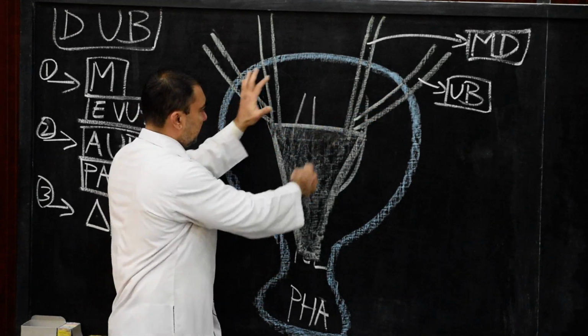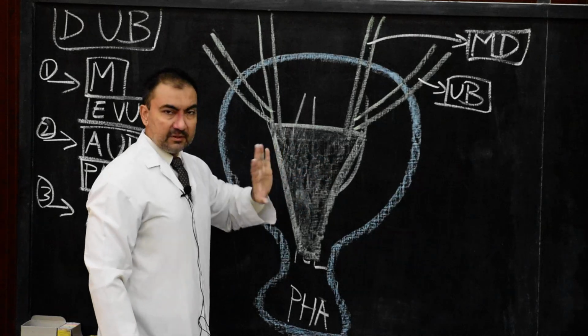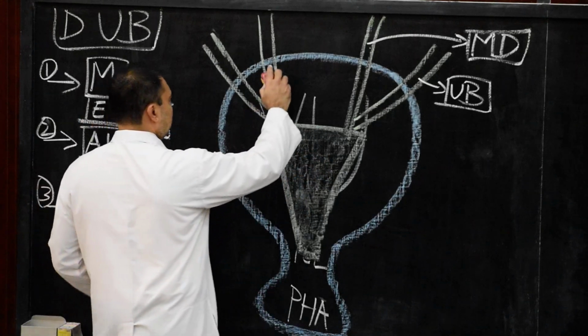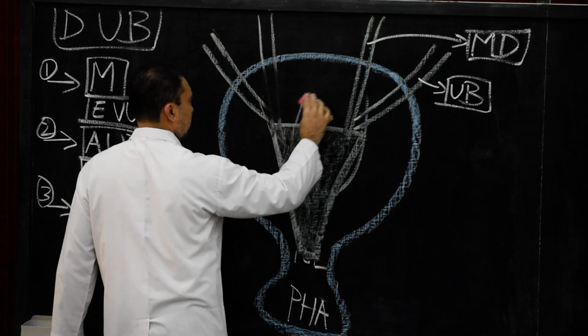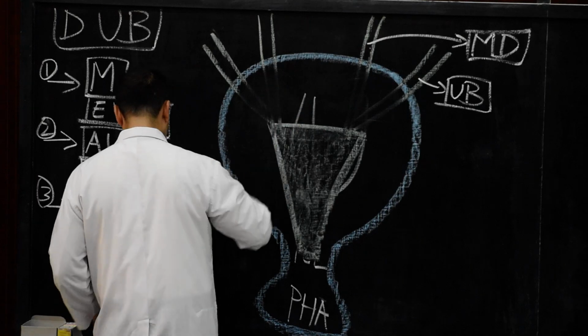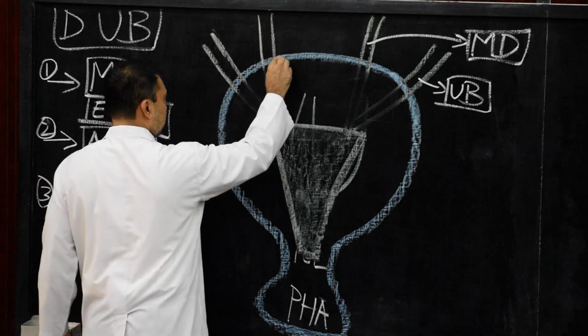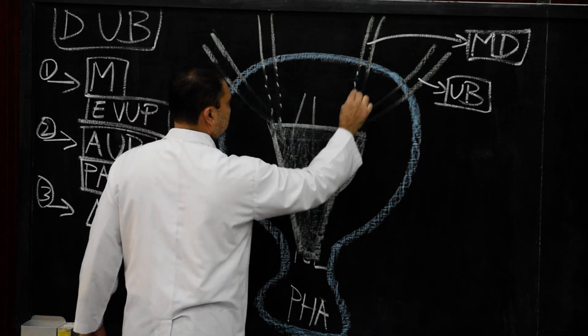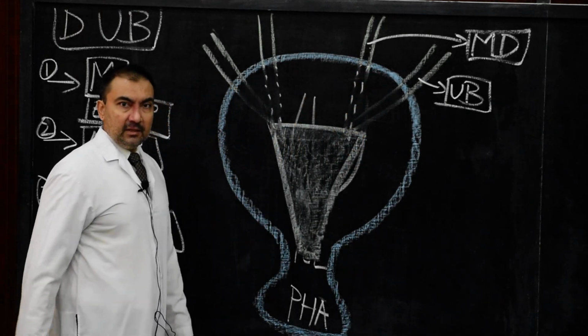Now this lower end will be absorbed to form the trigone. So therefore, here it will be completely absorbed. This portion will be completely absorbed. So instead of showing in dark color, we can show this portion in the form of dotted, cloud-like structure. These are the lower ends of mesonephric ducts.